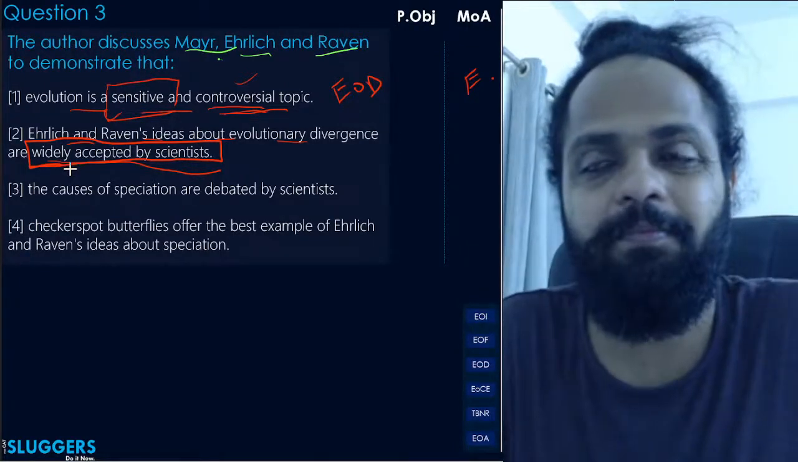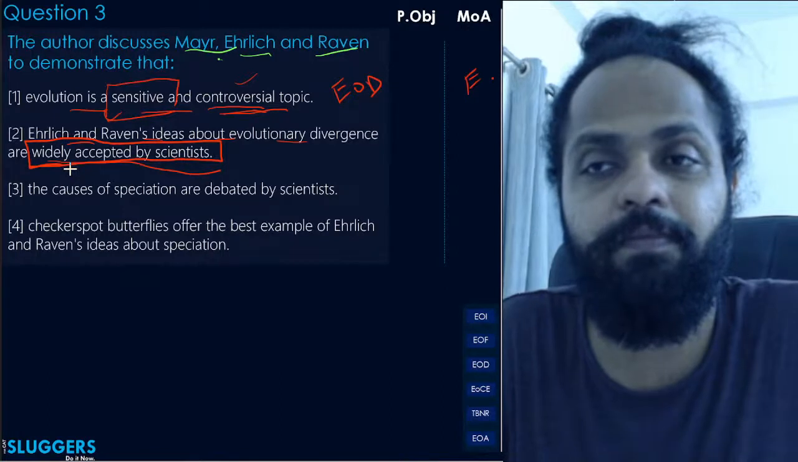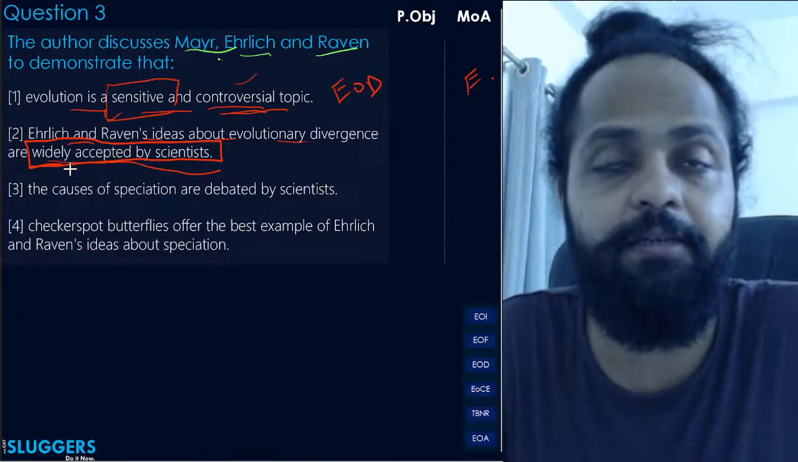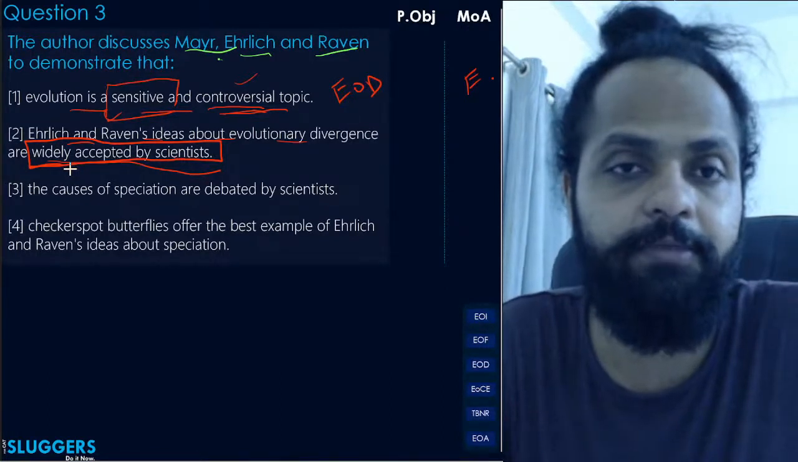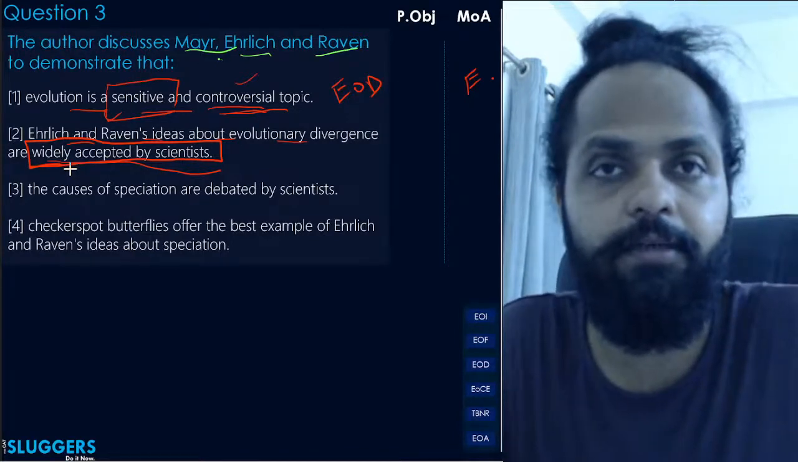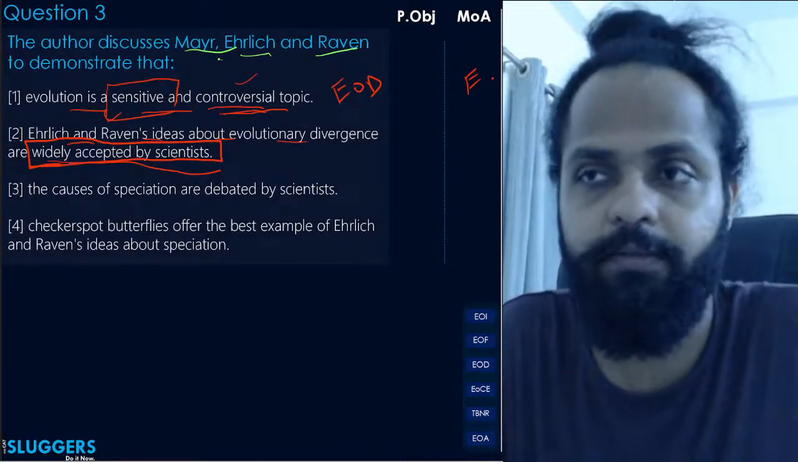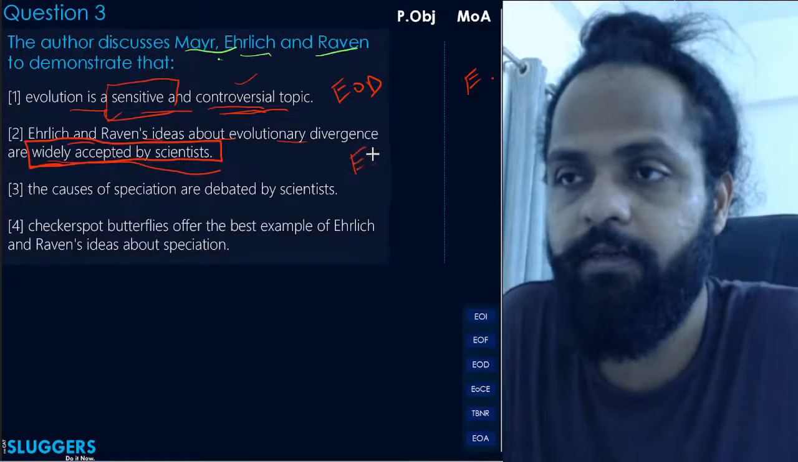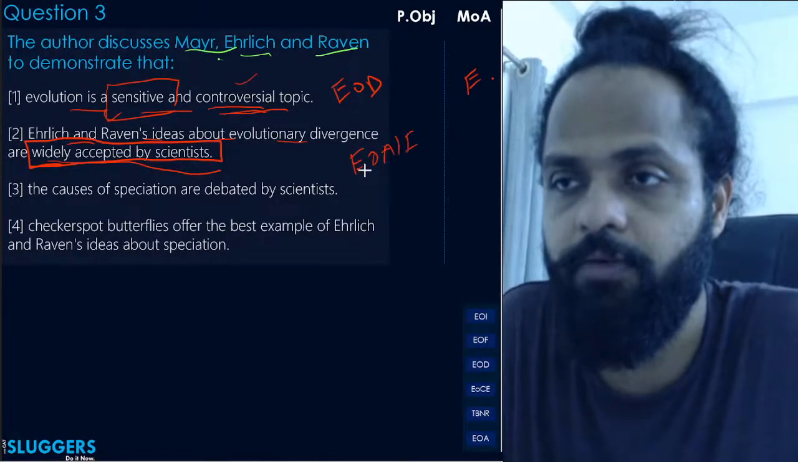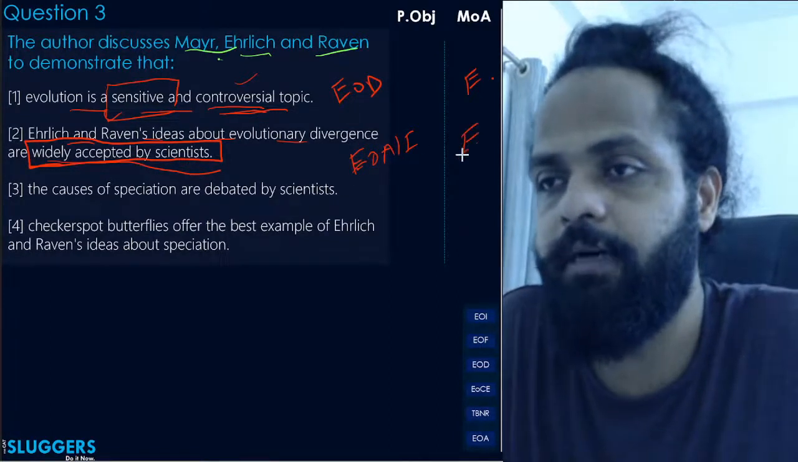But that doesn't necessarily mean that the idea has been widely accepted by scientists. कहीं दिया नहीं है, हम लोग assume नहीं कर सकते. So that this will be a very clear error of assumption and inclusion. Okay, eliminated with a capital E.